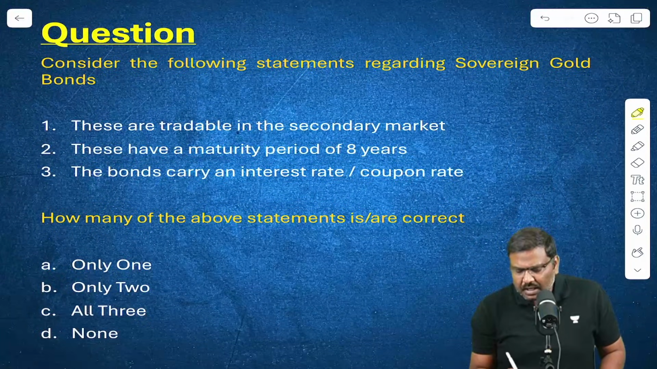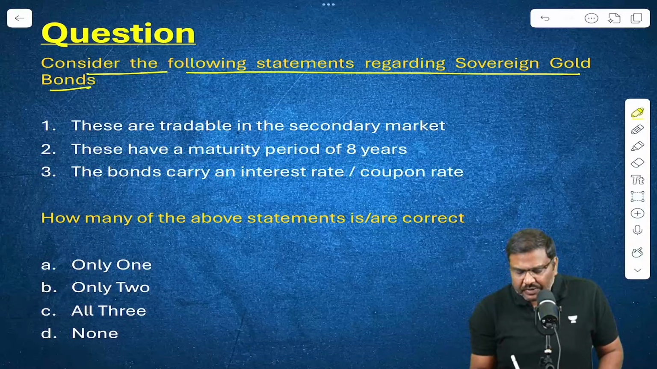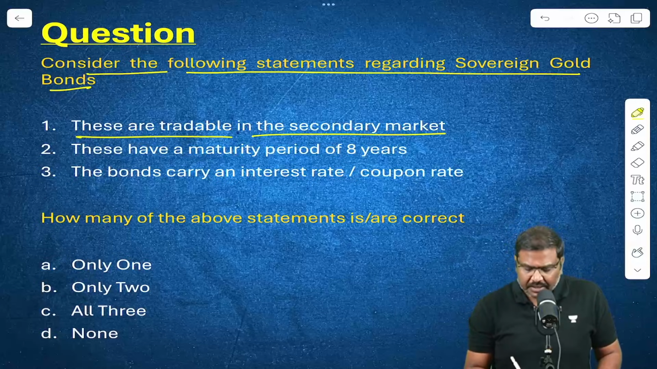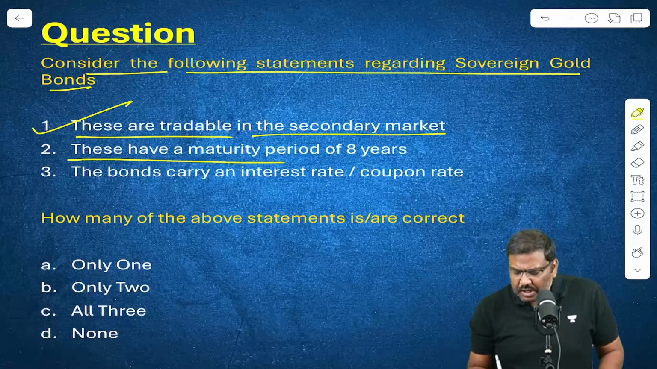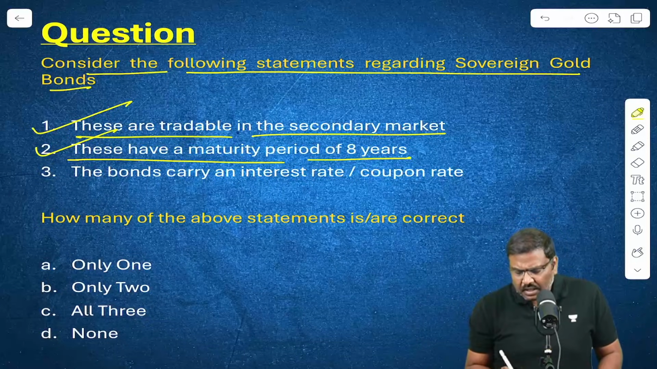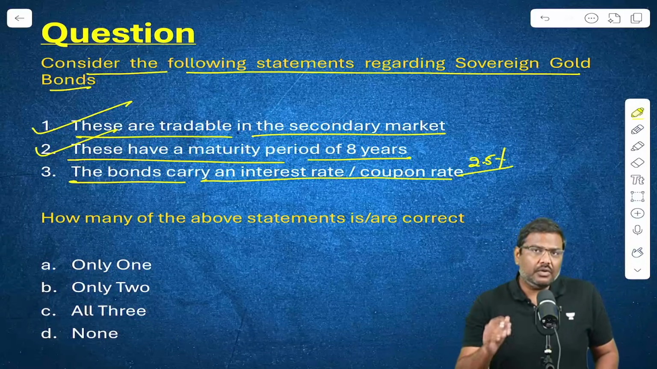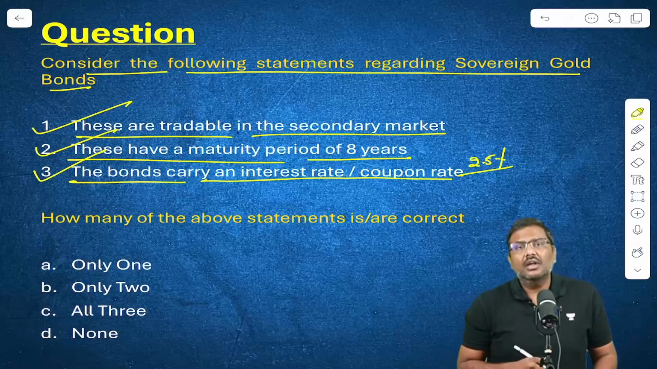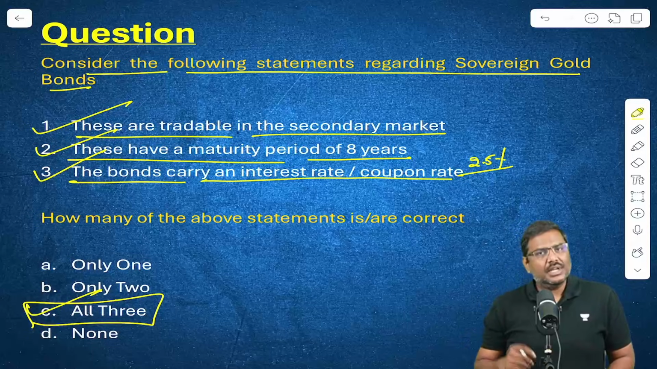Now based on this, please solve the MCQ here. Consider the following statements regarding sovereign gold bonds. These are tradable in the secondary market. Yes, these are tradable in the secondary market. These have a maturity period of 8 years. Yes, these have a maturity period of 8 years. The bonds carry an interest rate or a coupon rate. I've said government generally provides a coupon rate of 2.5%. Yes, all the three statements are true. Right option for the question will be option C.